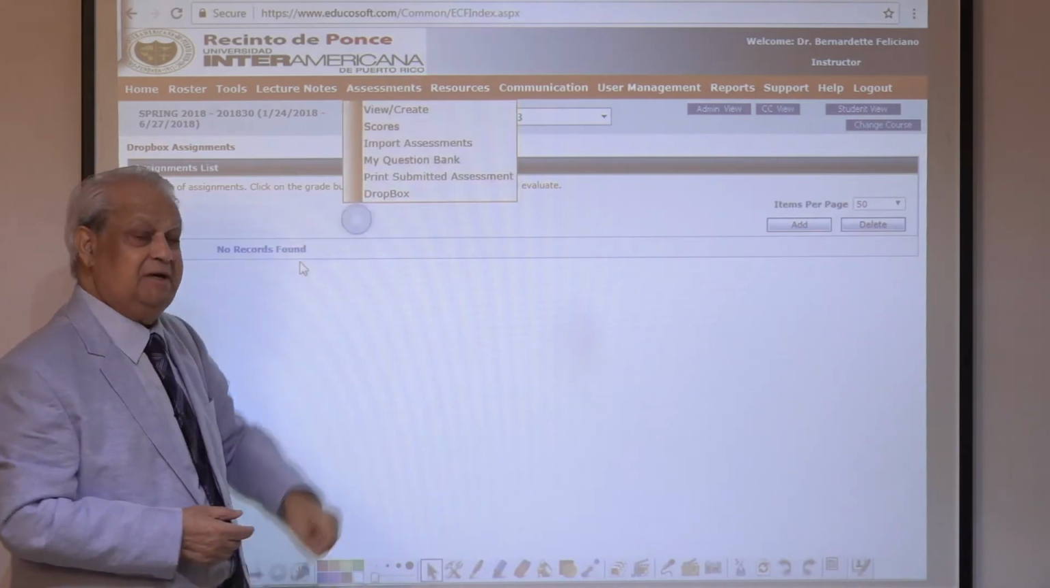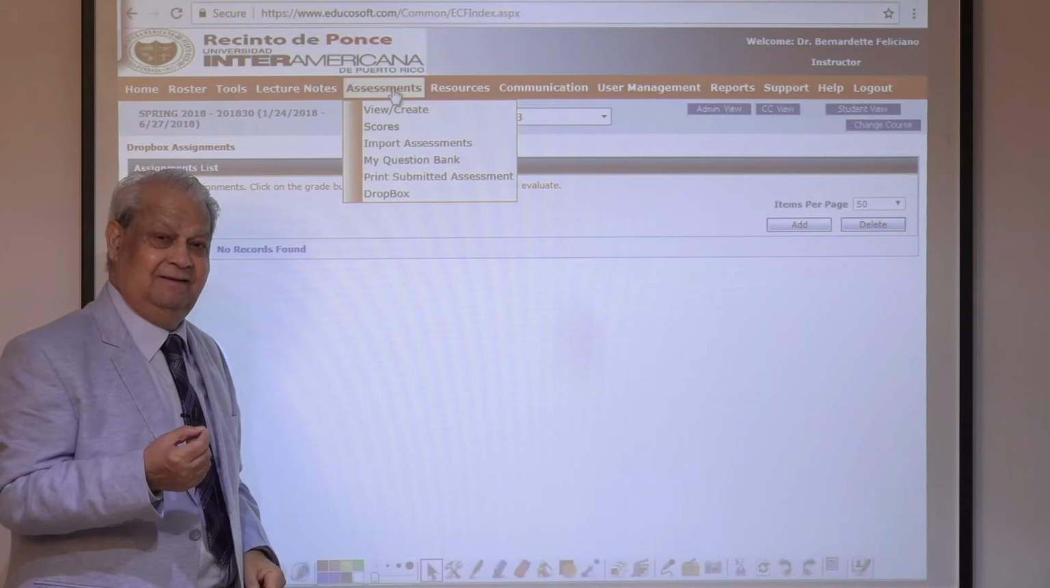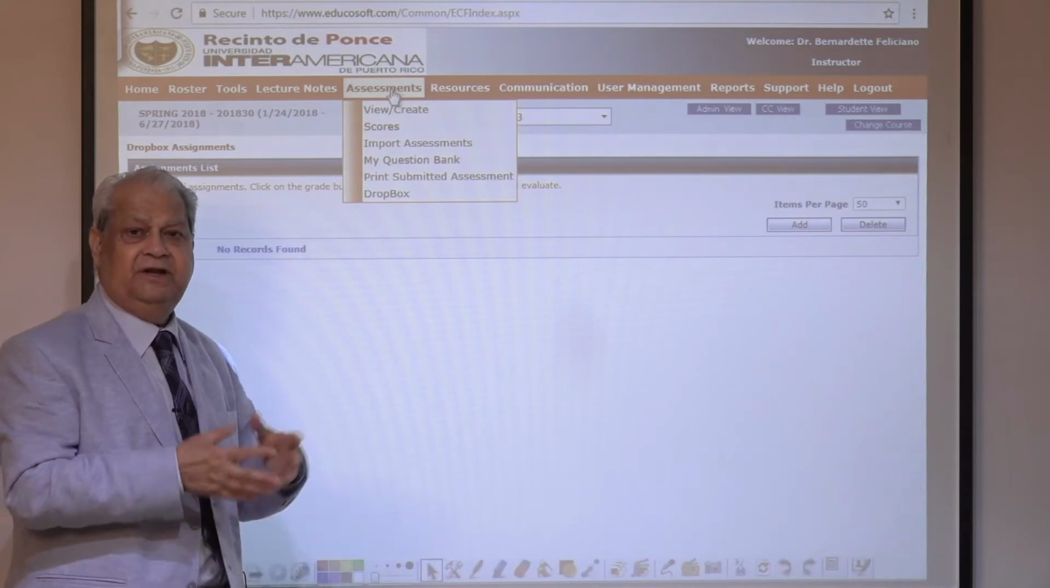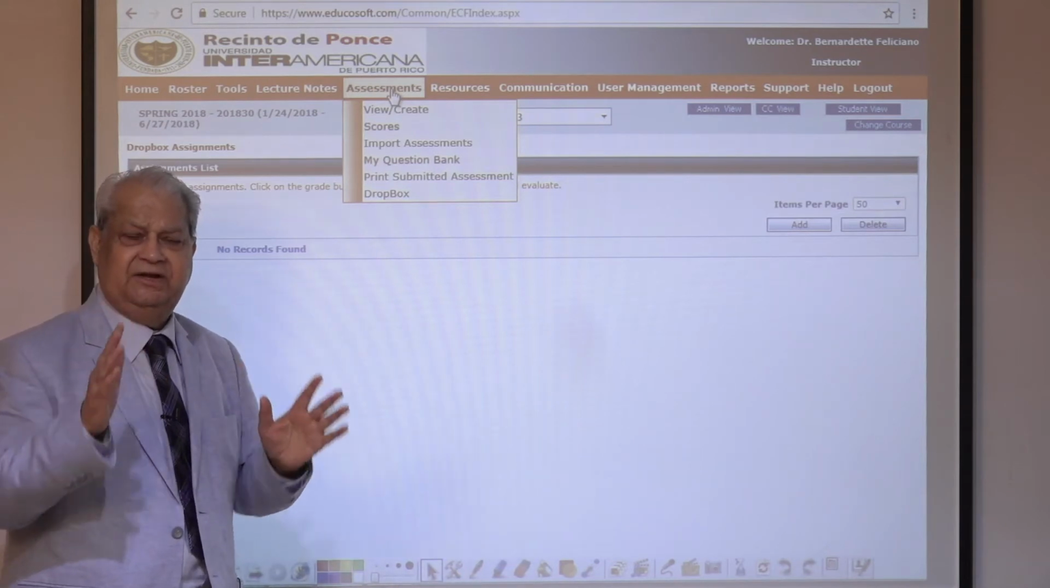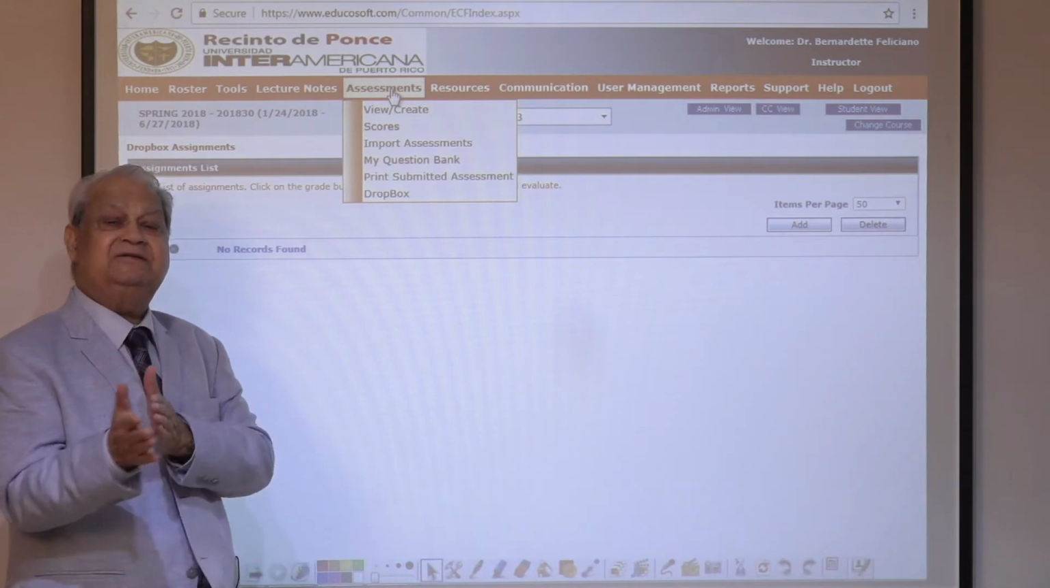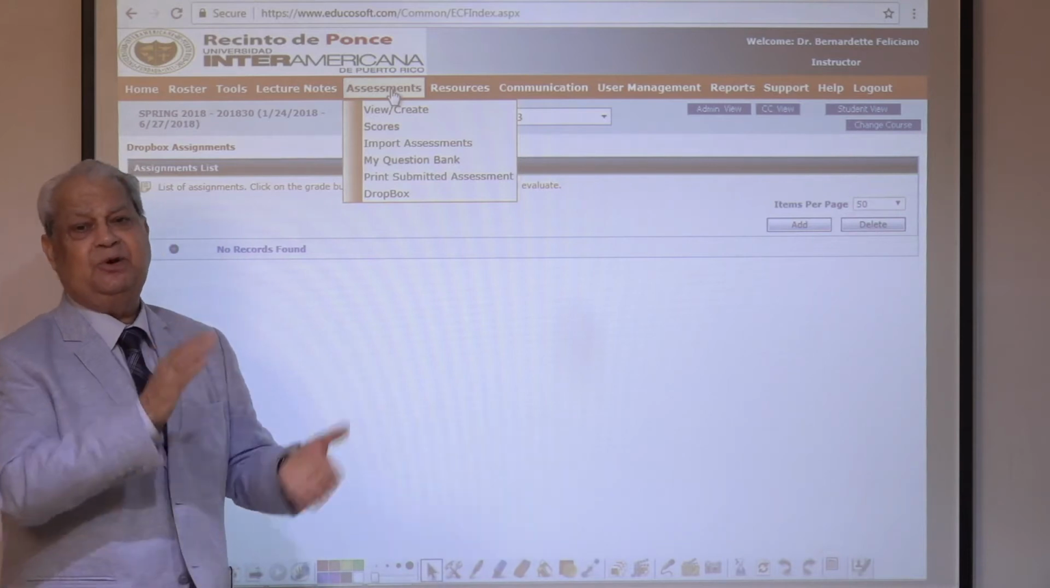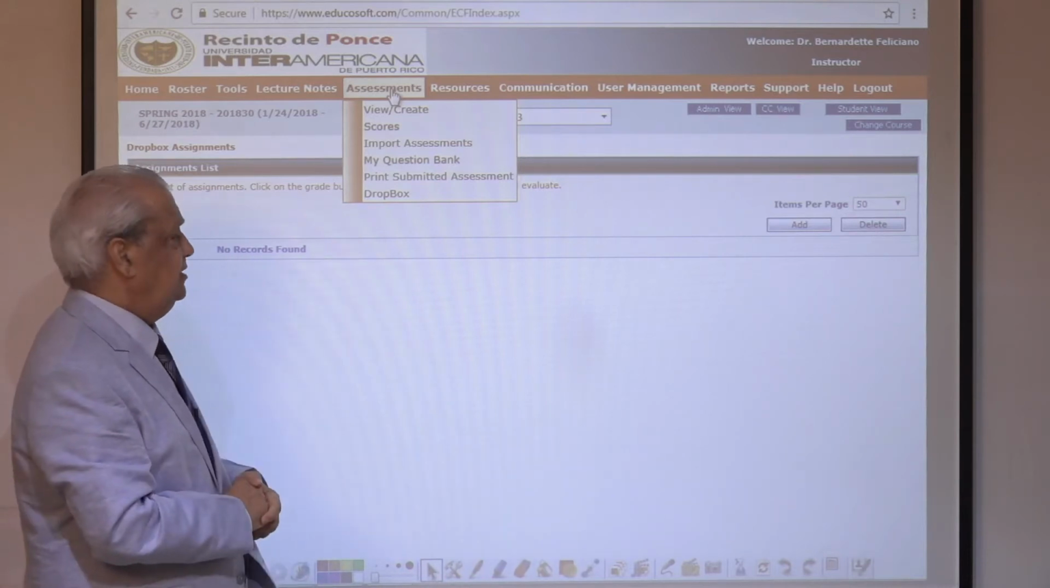Print submitted assessment, again a unique thing. There are 40 or 50 students in your class. Everybody had a different test, they have taken it. You can print anybody's test along with the grades and what they responded. That option is also there.